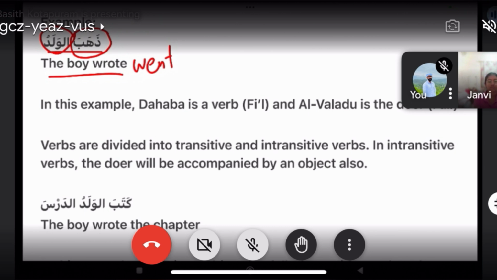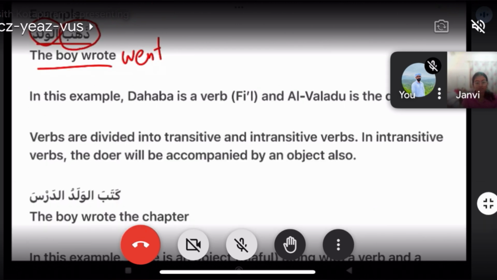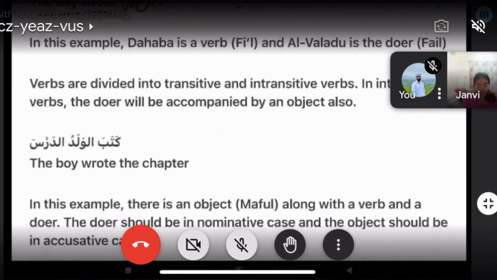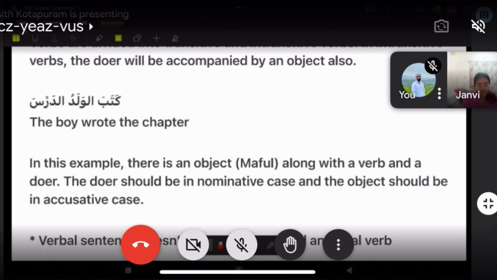Okay? And also, verbs are divided into transitive and intransitive verbs. In intransitive verbs, there won't be maf'ul, but in transitive verbs, there will be maf'ul. Okay? The doer will be accompanied by an object also. Look at this. Katabal waladu ad-darsa. Look at the example. Katabal waladu ad-darsa.